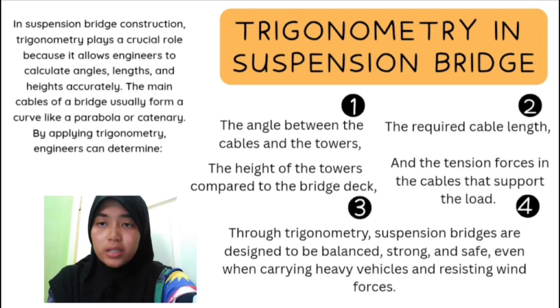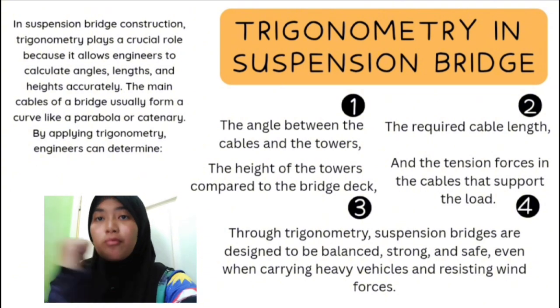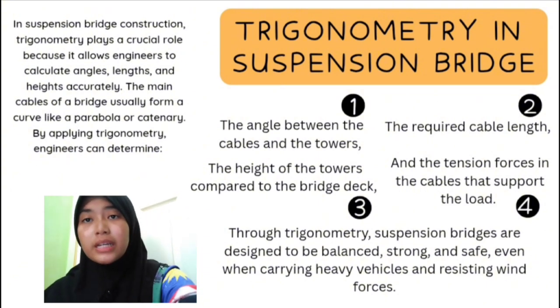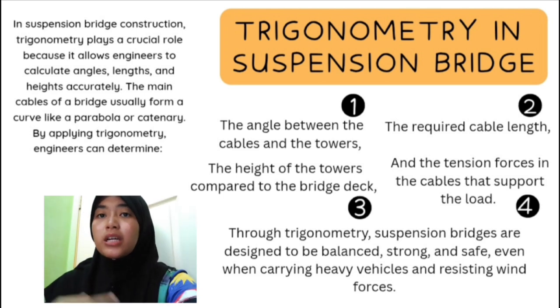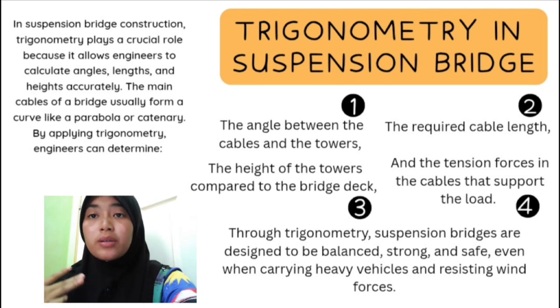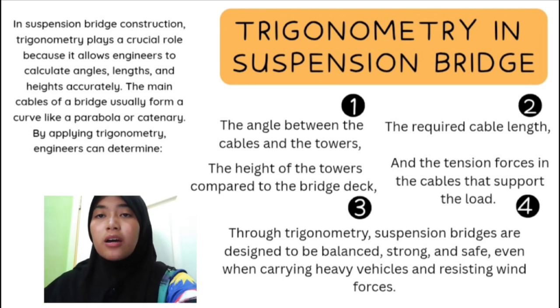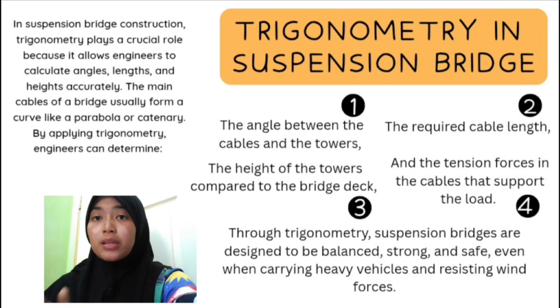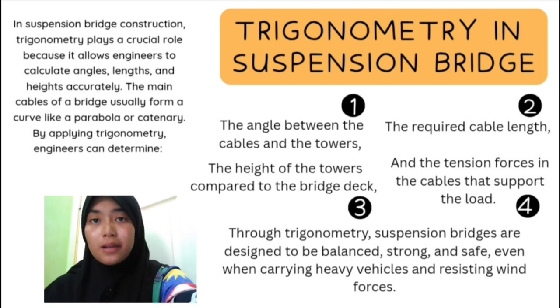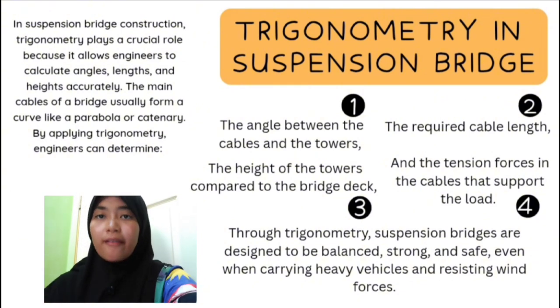By using trigonometry, engineers can find: 1. The angle between the cables and the towers. 2. The length of the cables. 3. The height of the towers compared to the bridge. 4. And the tension, the pulling force, in the cables. With trigonometry, a suspension bridge can be built strong, balanced, and safe, even when carrying heavy cars and facing strong winds.